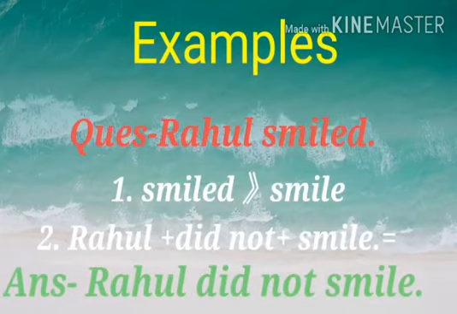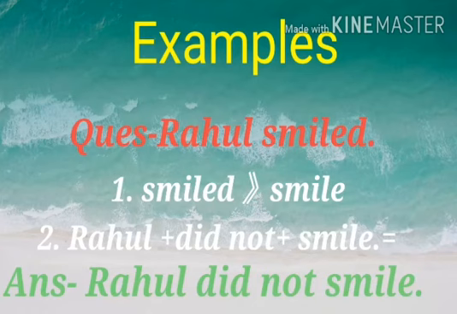Next, Rahul smiled. So first we have changed the past form or second form of the verb smiled into its present form smile. Then in the second step we have written the subject Rahul first, then did not, then the present form of verb smile, and we got the negative sentence: Rahul did not smile.